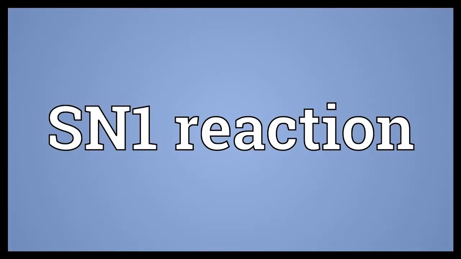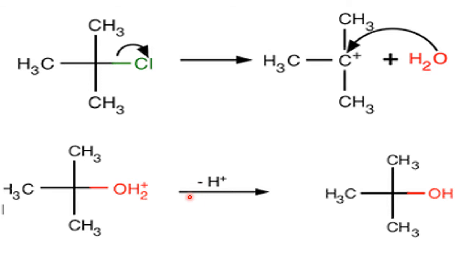Now after understanding the SN2 reaction, we will go to the SN1 reaction. Substitution by a nucleophile which depends upon the slowest step, only one step, is called the SN1 reaction. Example: chlorine takes the Cl and becomes water.